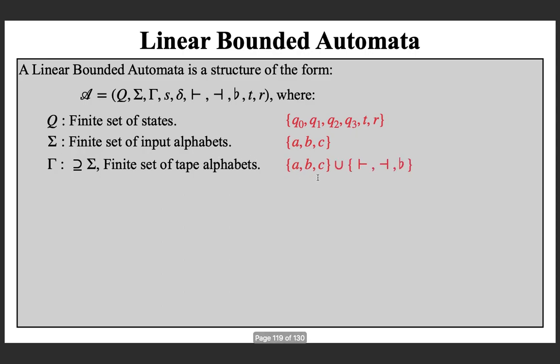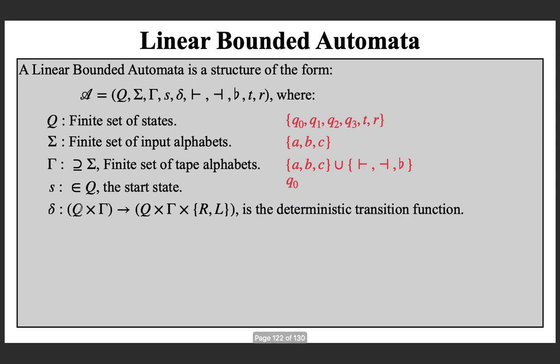For example, in the previous machine, it contains all the input symbols. In addition to that, we had the left hand marker, right hand marker, and the blank symbol. So it's a superset, and in addition to the input symbols, you can use any finite number of symbols that you can write onto the tape to mark something. And next is small s, which is the state known as the start state. In the example, that was Q0.